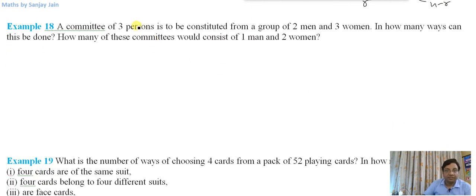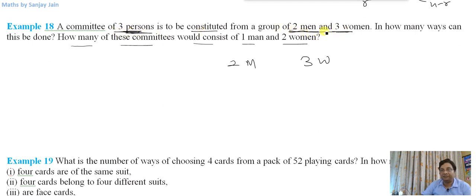A committee of 3 persons is to be constituted from a group of 2 men and 3 women. In how many ways can this be done? How many of these committees would consist of 1 man and 2 women? So, a committee of 3 persons is to be constituted from a group of 2 men and 3 women. I need to select 3 persons out of these 5, and there is no condition.